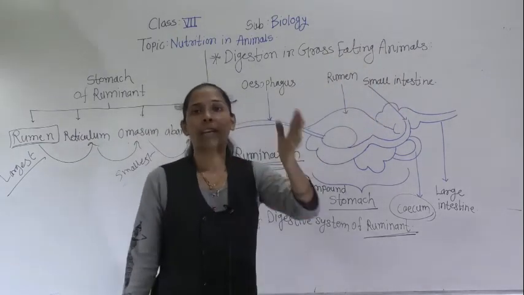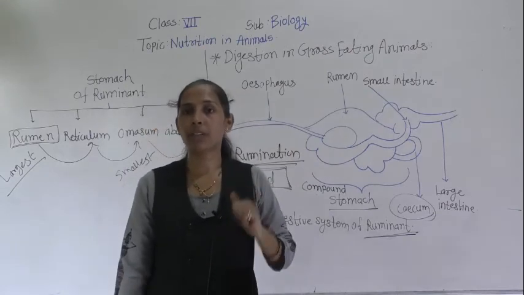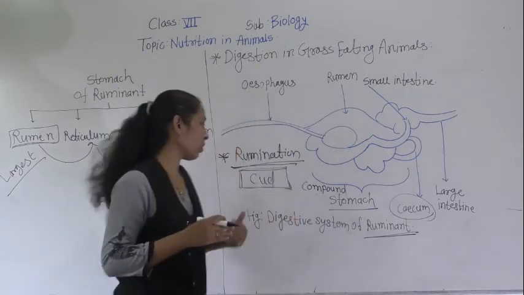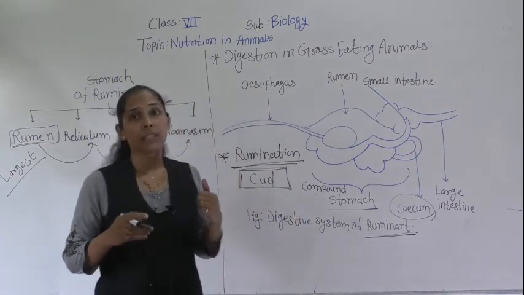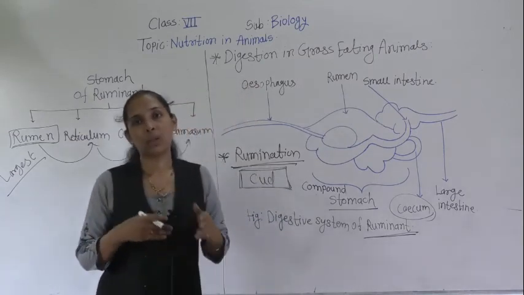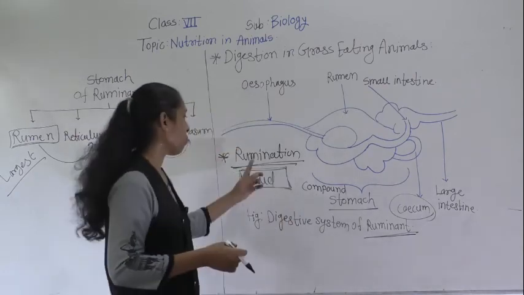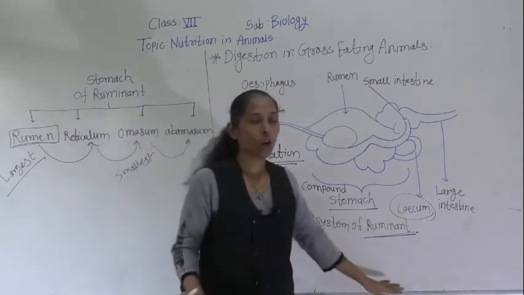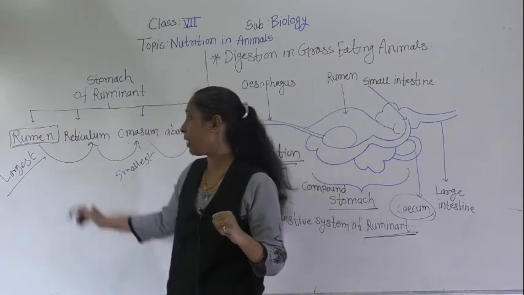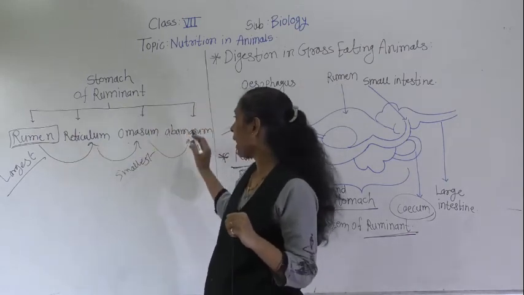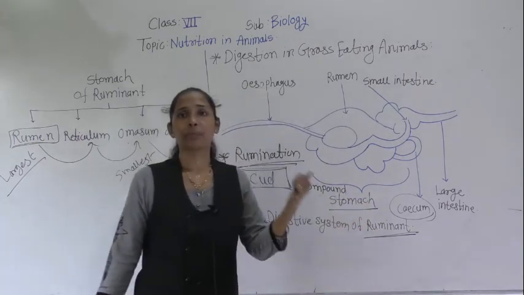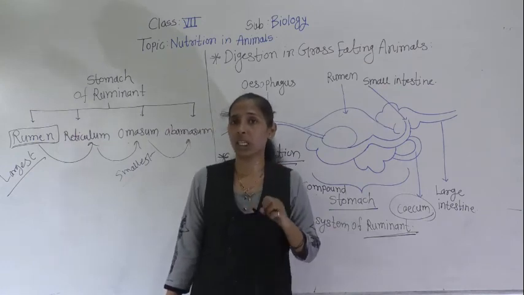Okay, so whenever they have the grass, they eat it, and that first goes into the rumen. Here the grass gets partially digested, which is called what? Cud. Whenever the animals get the time, they bring back that partially digested food into their mouth and start to chew it again. That process is called rumination, and those animals are called what? Ruminants. Okay, ruminants have four chambers of the stomach, that is rumen, reticulum, omasum and abomasum, and together it is called what? Compound stomach. Okay, so this is all about the digestion in ruminants.